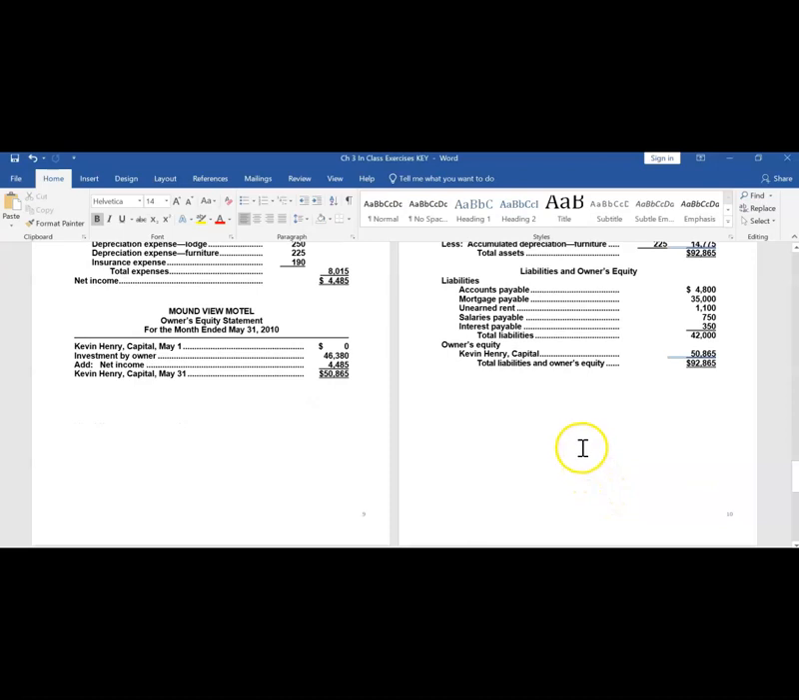All right, so let me know if you have any questions on anything I covered in these problems. Go ahead and work on your homework now.